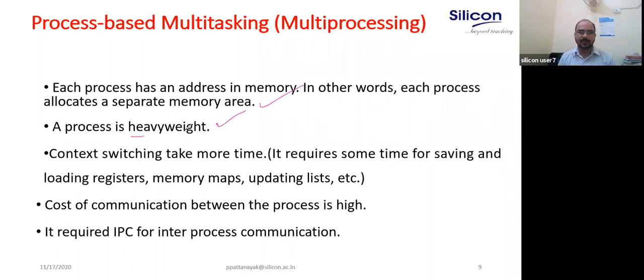Processes are heavyweight. We have discussed why it is heavyweight, and context switching takes more time because of it. The switching takes more time. It requires time to load the registers, the current state, and load everything.